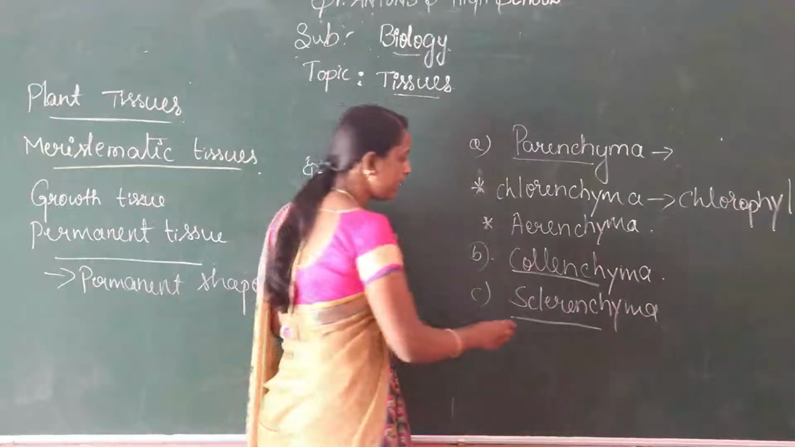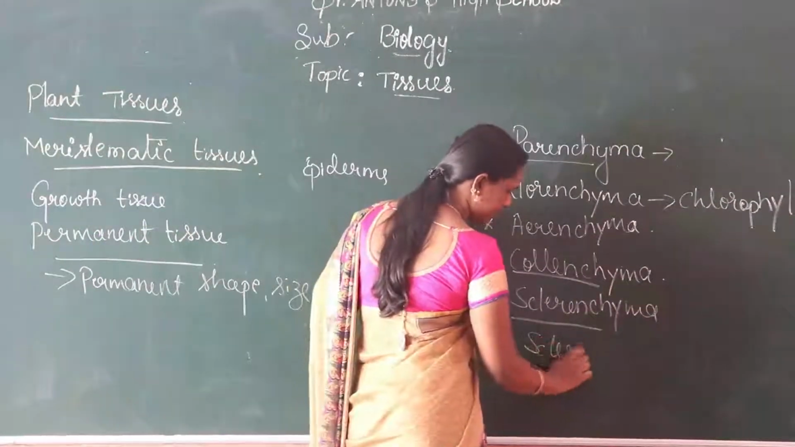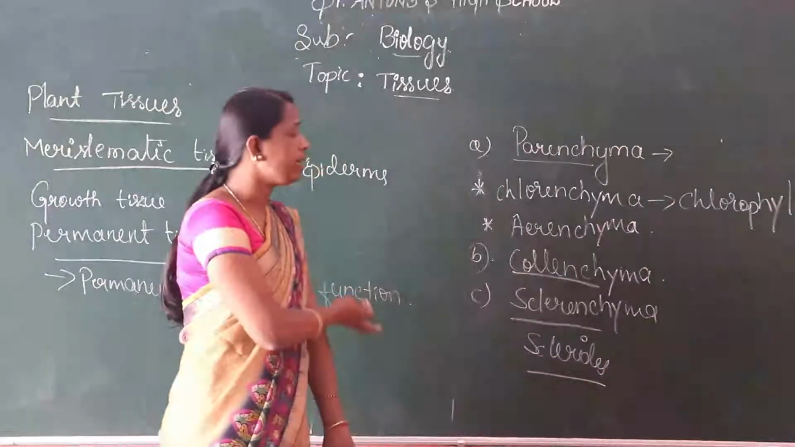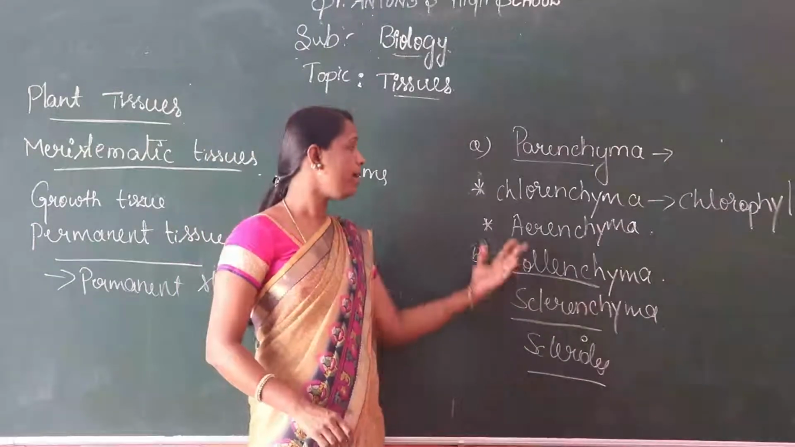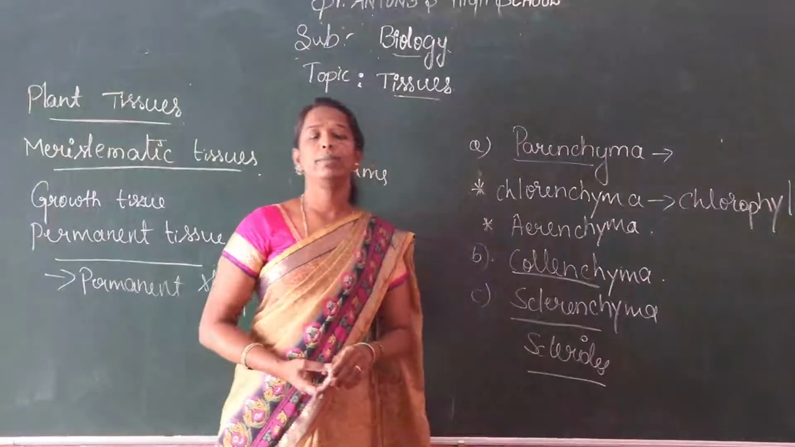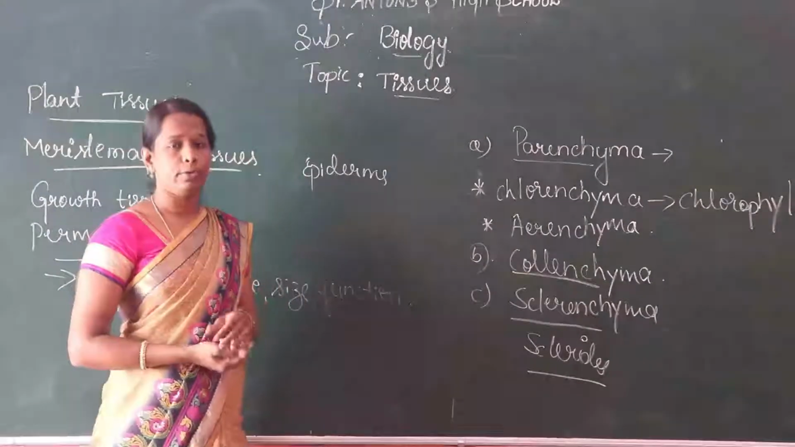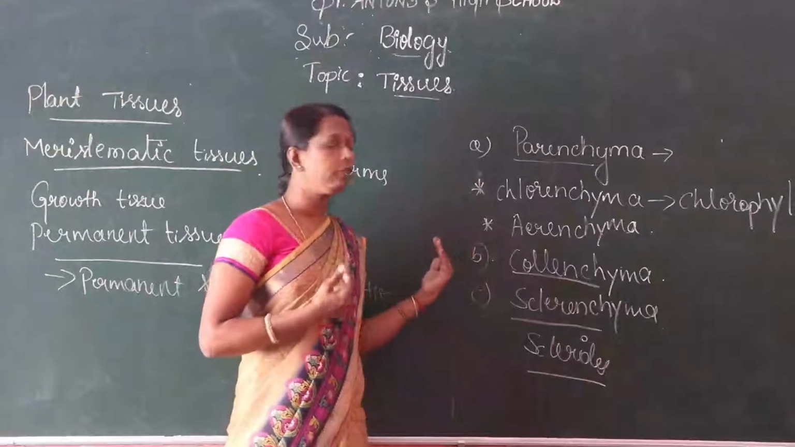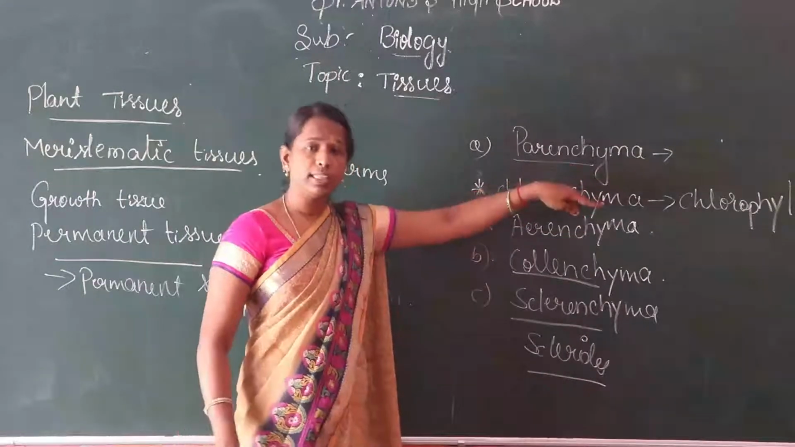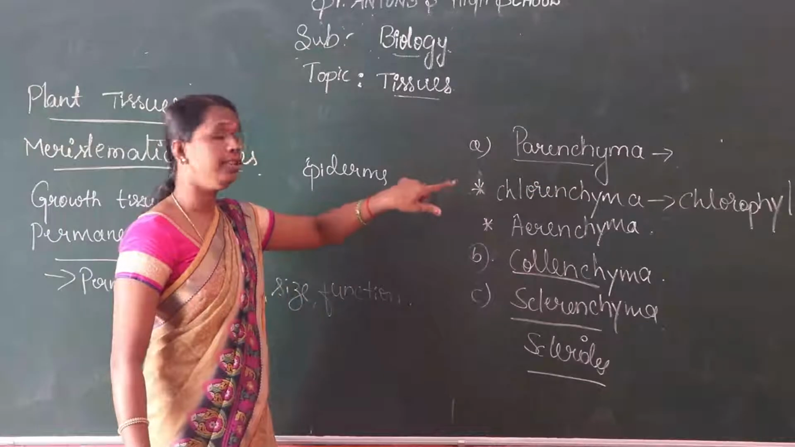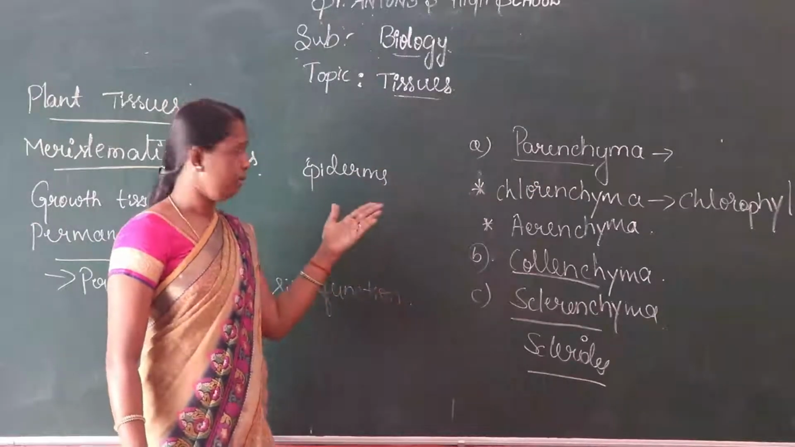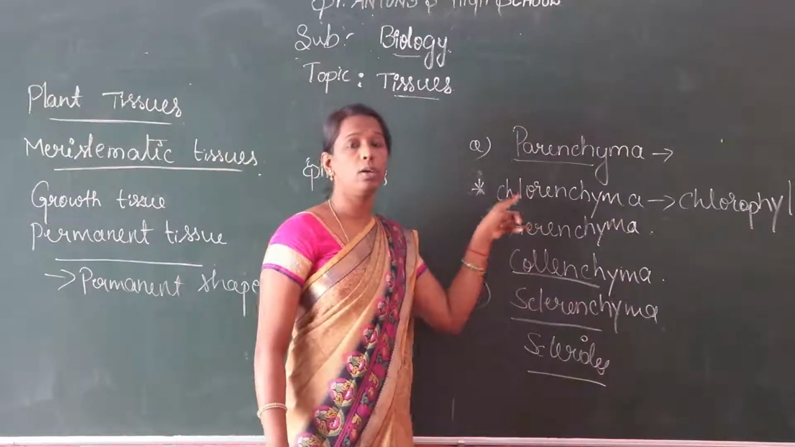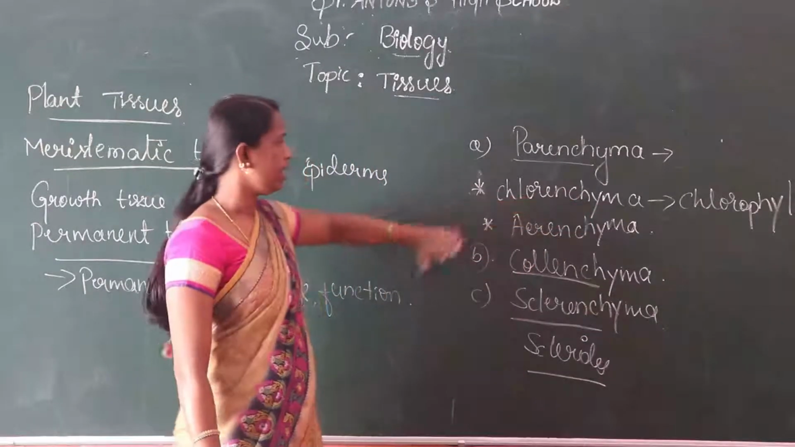Sclerenchyma is also known as sclereids. Sclereids is nothing but hard. In the parenchyma we observe chlorenchyma and aerenchyma. Chlorenchyma is the tissue that uses chlorophyll during photosynthesis, when plants prepare their own food. That type of tissue is called chlorenchyma, meaning the coloring pigment.